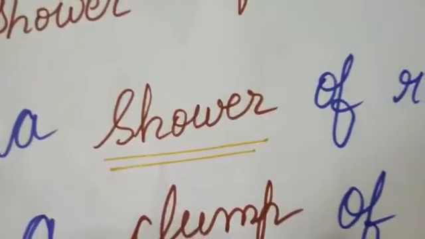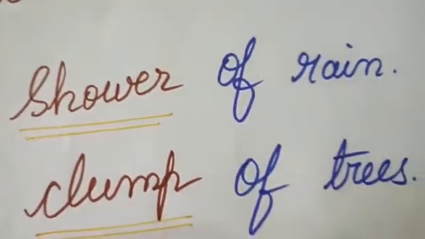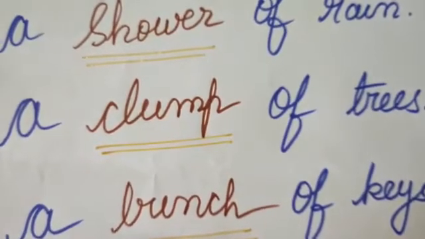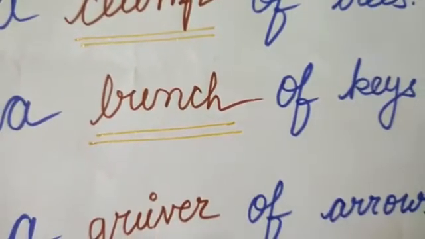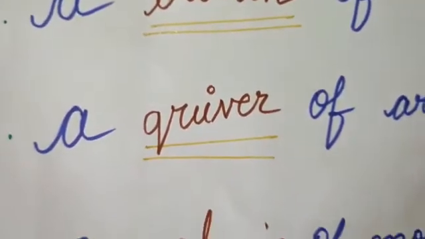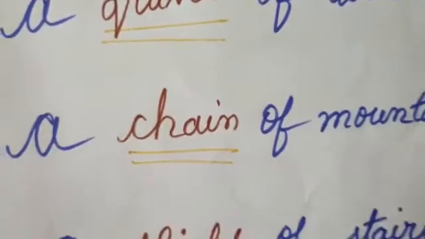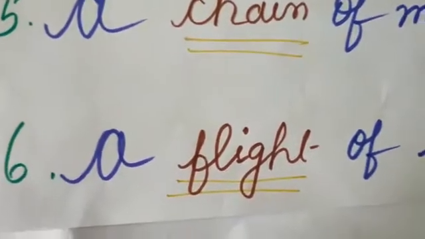We always say a shower of rain, a clump of trees, a bunch of keys, a quiver of arrows, a chain of mountains, a flight of stairs.